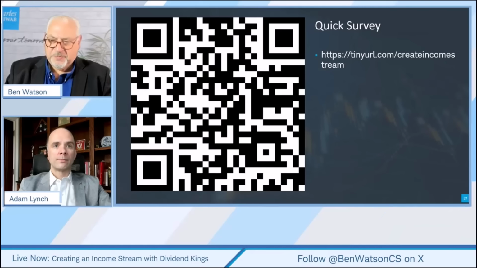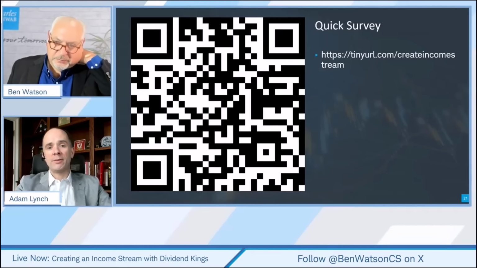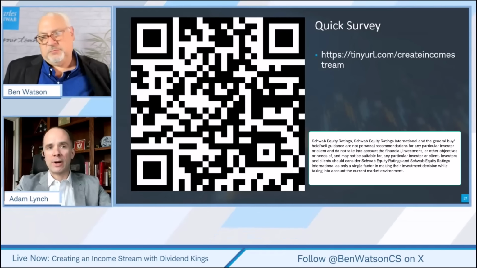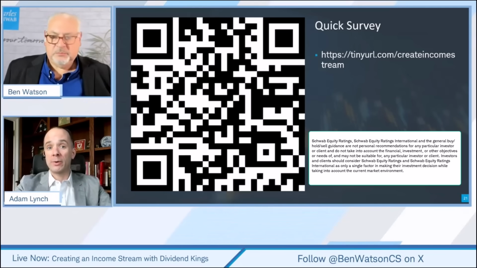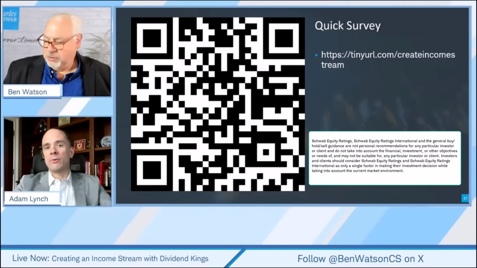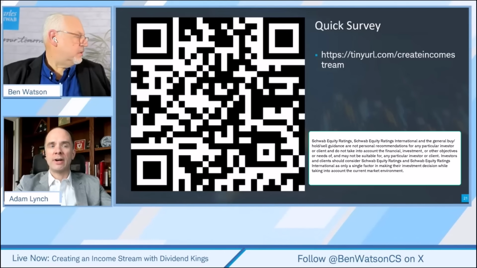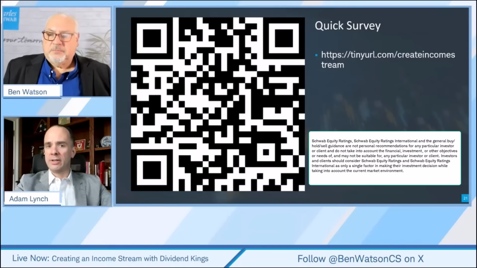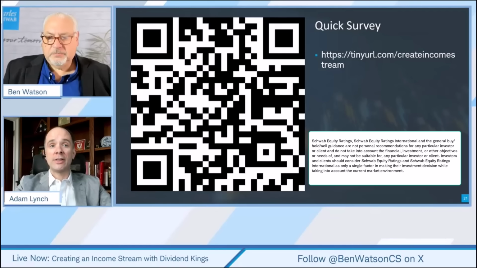Yeah, so within the Schwab Center for Financial Research, we've got models that rank our stocks. So if you see the Schwab Equity Rating, the Schwab Equity Rating International, those are our quantitative models that are essentially determining whether or not these stocks are recommendable by our financial advisors. So I would always encourage people to take a look at that. If you want to get started with dividend paying stocks, a great place to start is screen on A or B rated SER stocks, our top 30%, and then find the dividend payers in there.